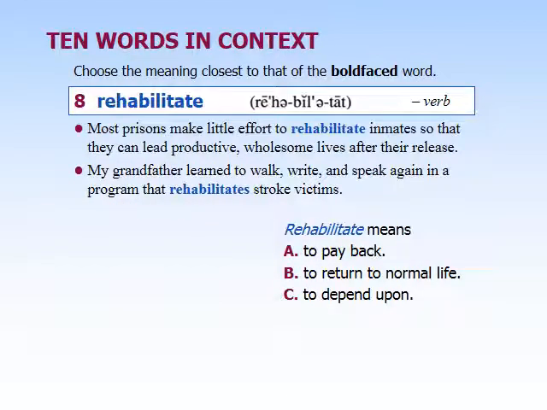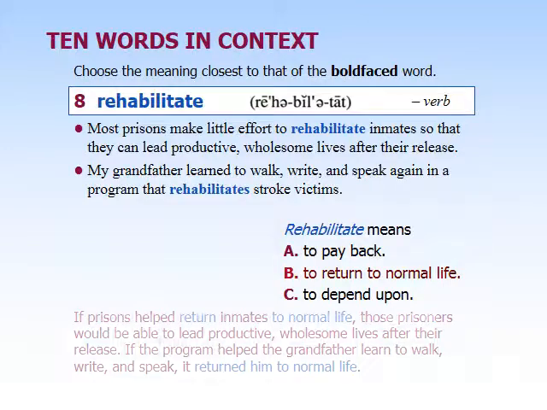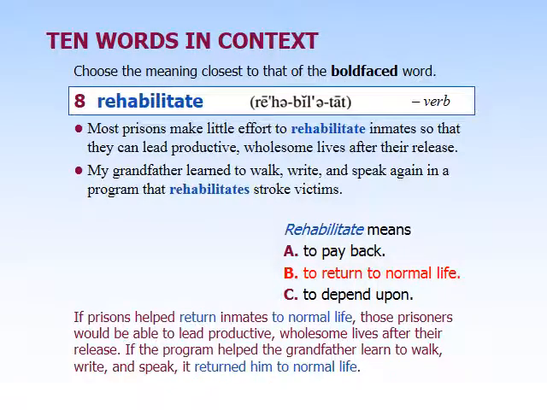So moving on here, next one here is rehabilitate. And again, this one ends in that ate sound, making it a verb. Most prisons take little effort to rehabilitate inmates so that they can lead productive, wholesome lives after their release. My grandfather learned to walk, write, and speak again in a program that rehabilitates stroke victims. Rehabilitate means to return to normal life.